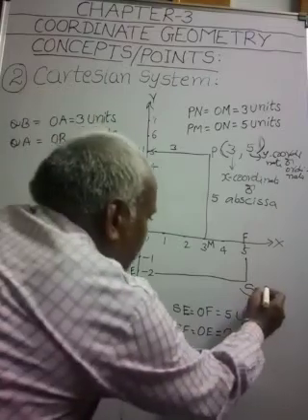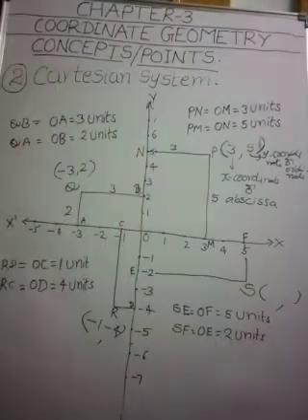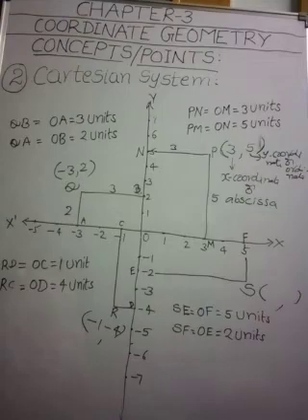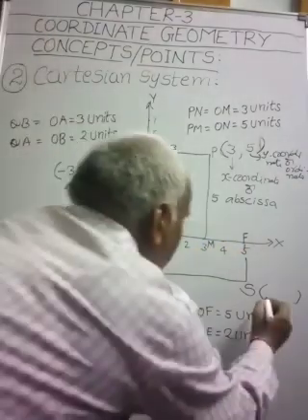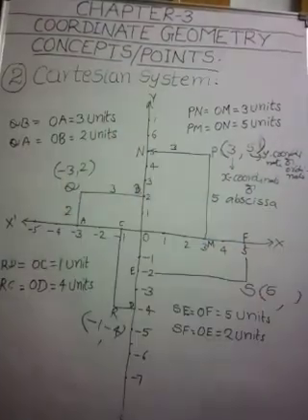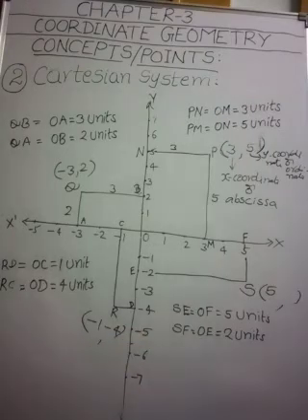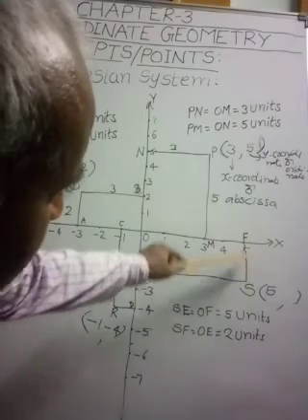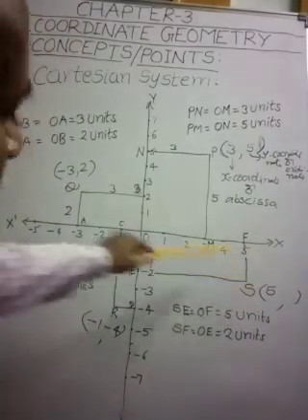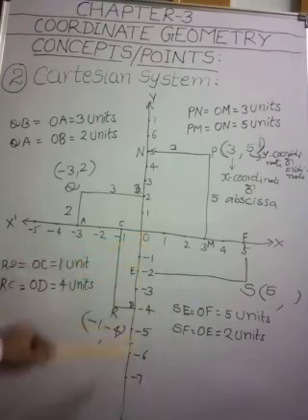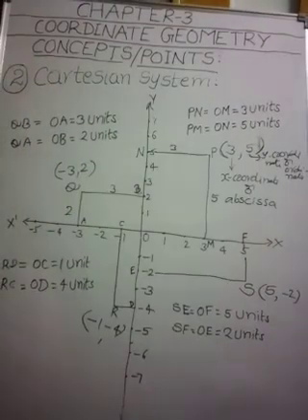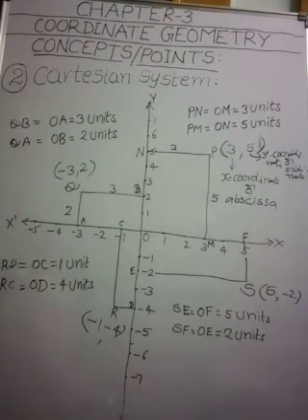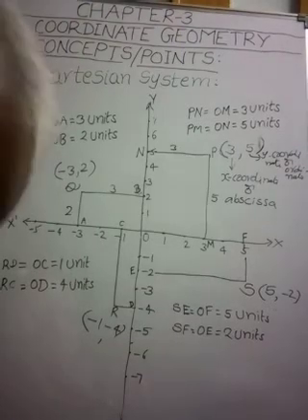Now come to the coordinates of the point S. How many units distance from the y-axis measured along the positive x-axis? 5 units. Now how many units distance from the x-axis? Along the negative y-axis. So minus 2. So 5 comma minus 2 are the coordinates of the point S. Understood this point, my children? How to find the coordinates of a point in this Cartesian plane.